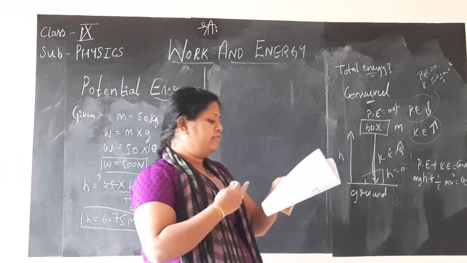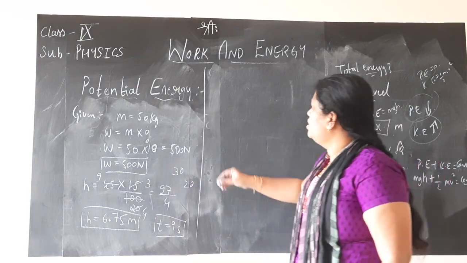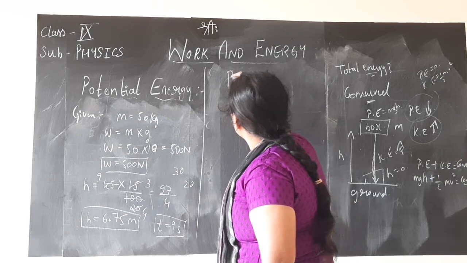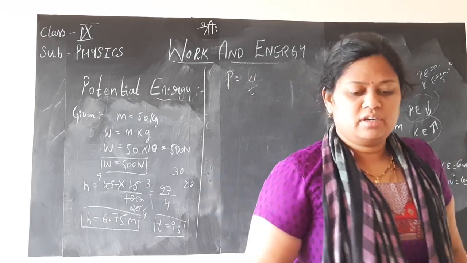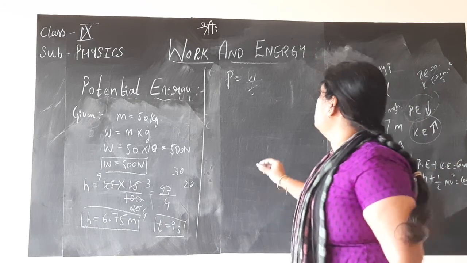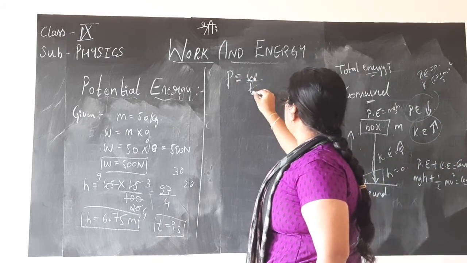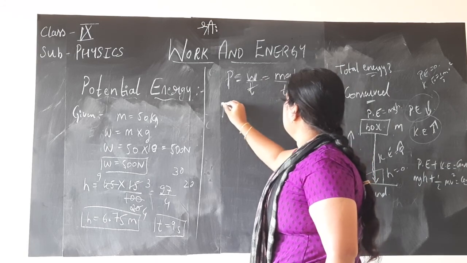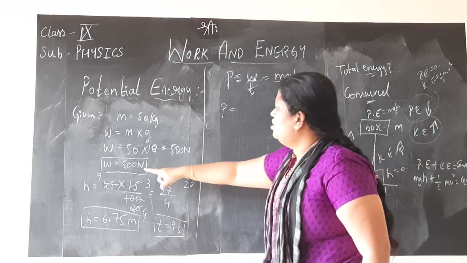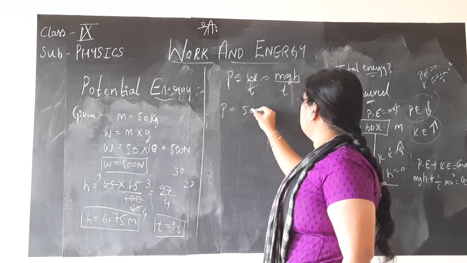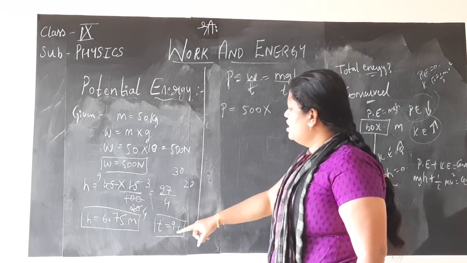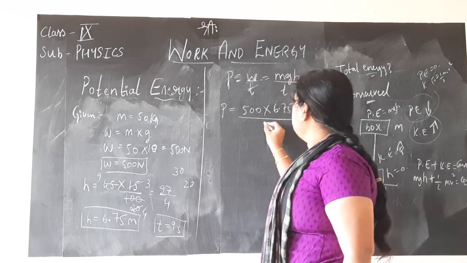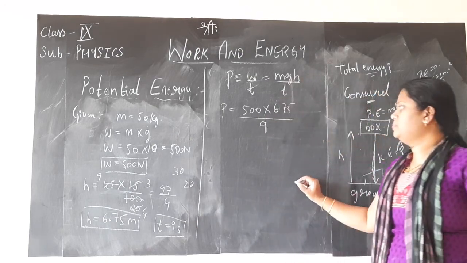So go with the formula for power and substitute everything we know. Power is W by T. Wait children, and change the chalk. Power is equal to W by T. W is mgh divided by T. So power is m into g together, we have found it out to be 500 Newton. Height is 6.75 divided by time taken, 9 seconds.